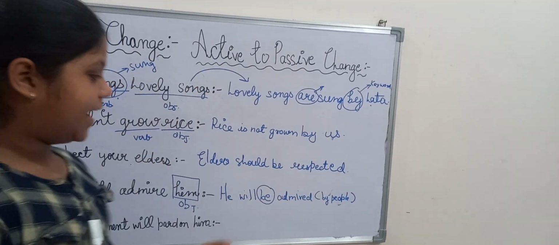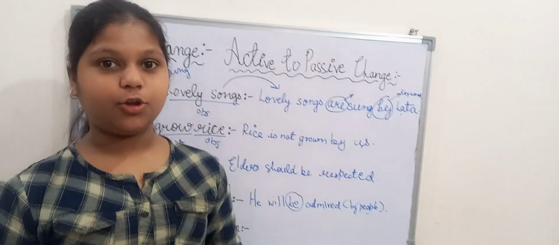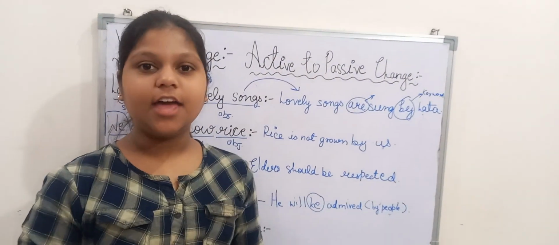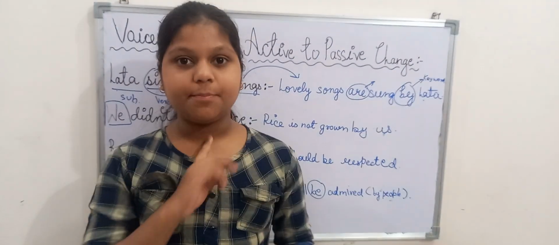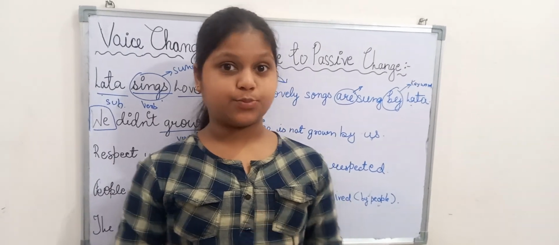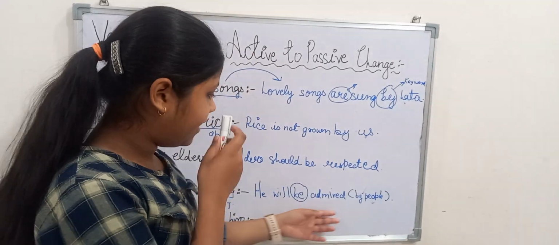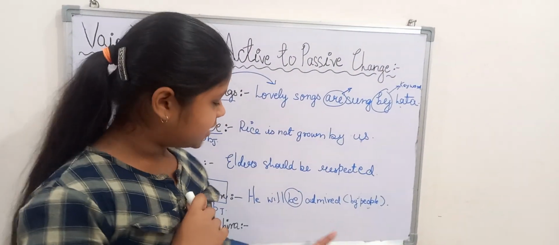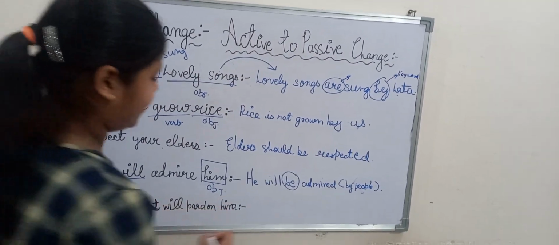He will be admired by people. Be is the helping verb, the keyword. As I have put "by people" in a bracket, you may be wondering why. I have written it so because "by people" is like a common thing. Neither cats nor dogs will admire him. He will be admired only by people. If you remove this, the sentence will still be correct.